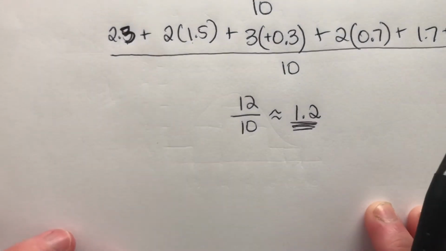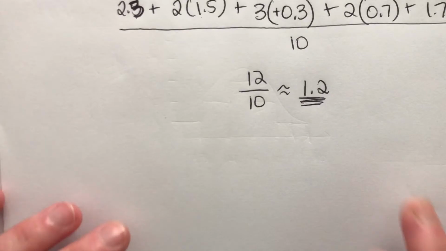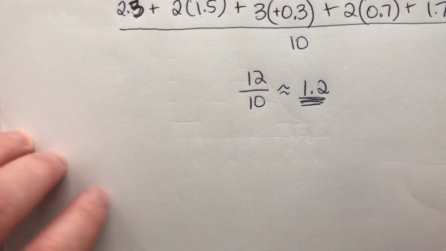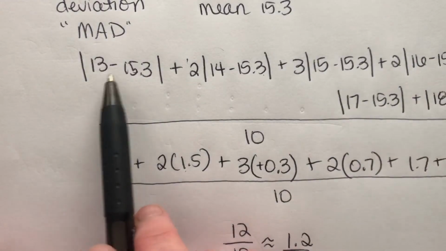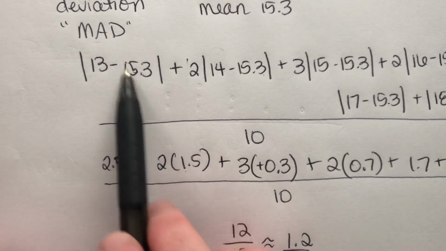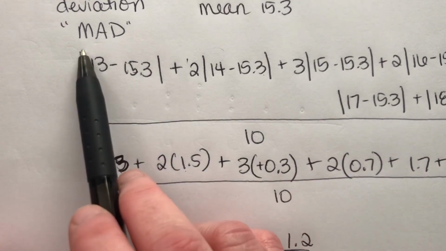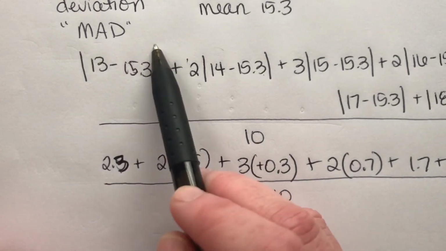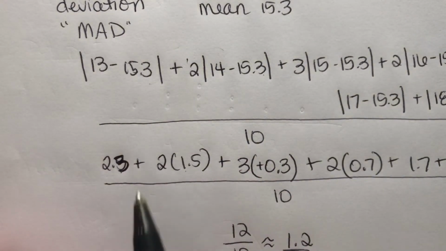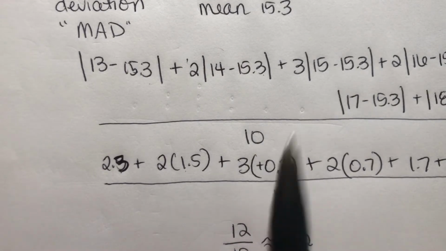Okay, and then the other thing that we're going to find is very, very similar: traditional standard deviation. We're going to do the same thing. We're going to find the difference between each piece of data and the average. But instead of taking the absolute value, we're going to square that difference. And we're still going to divide by 10. And then we're going to go from there.